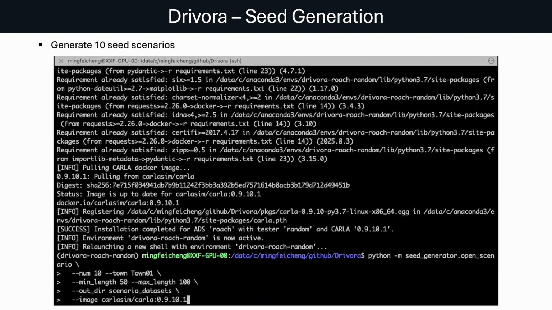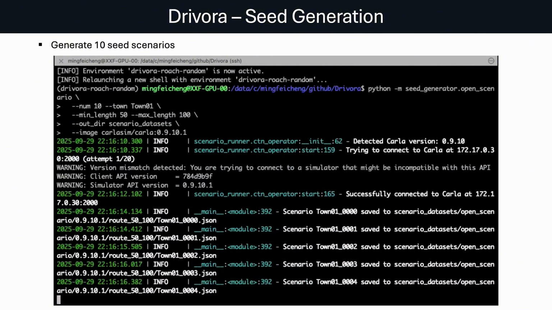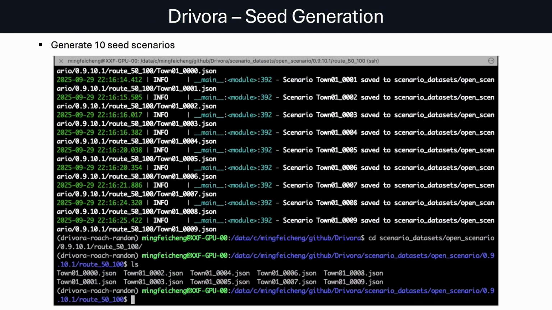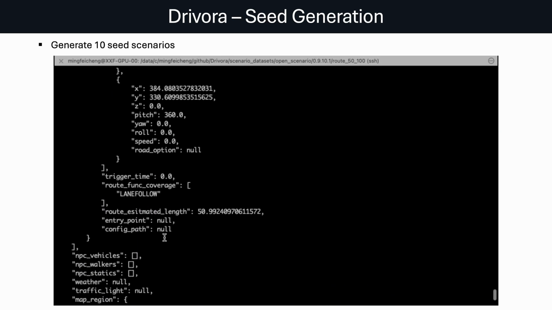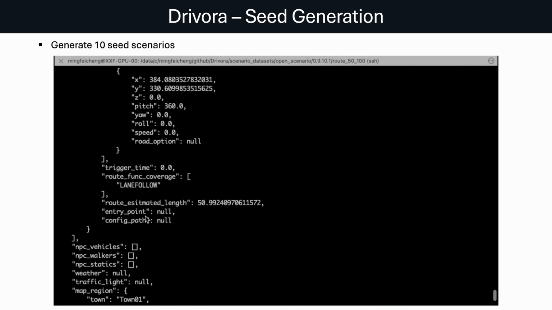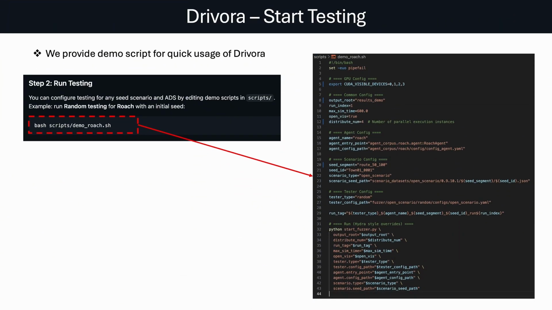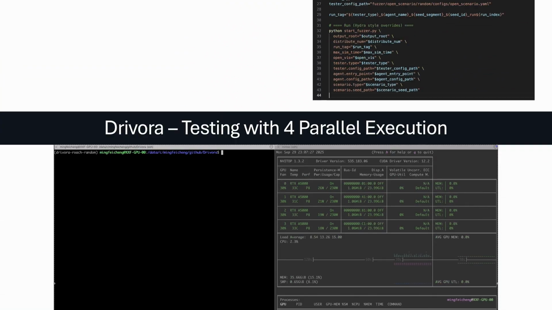For example, by running this command, you'll get 10 seed scenarios in Town 01. Each scenario comes with an ego task and a route length between 50 and 100 meters. You can then find all the generated files in the Scenario Datasets folder. Once everything's ready, you can jump right into testing. We've included a demo script so you can quickly try out Roach with random search.